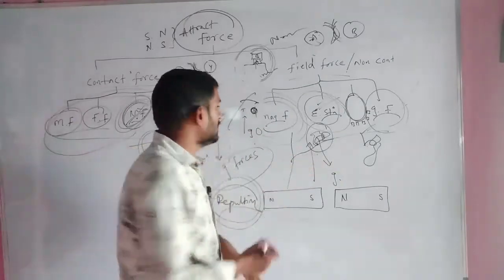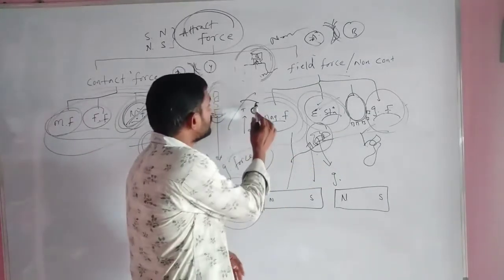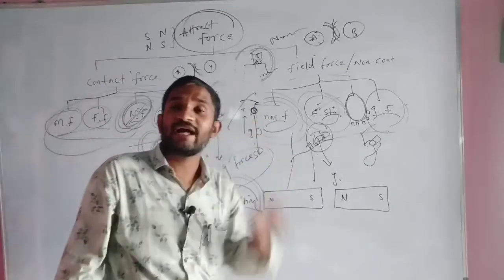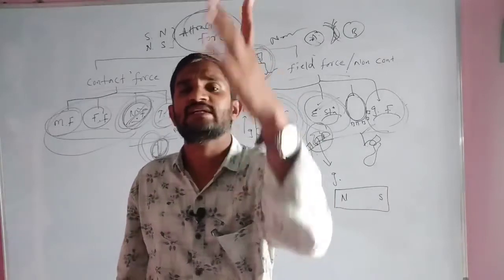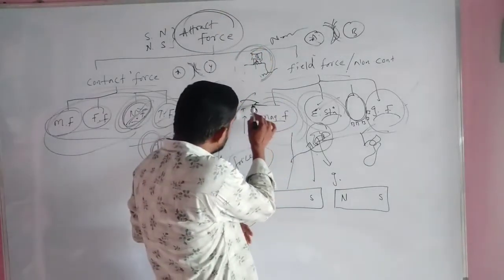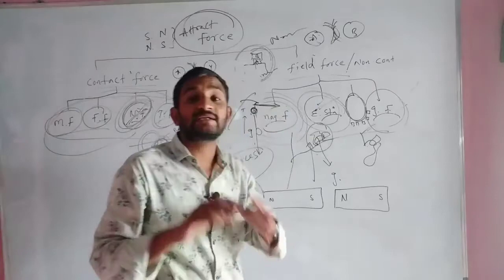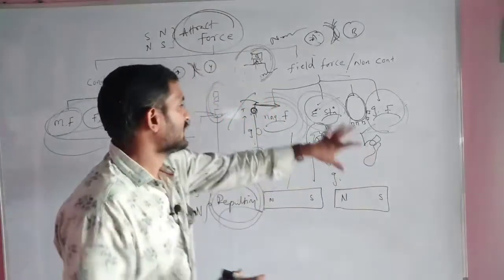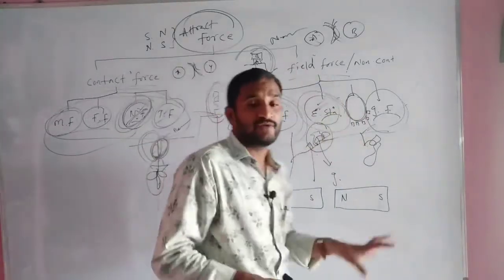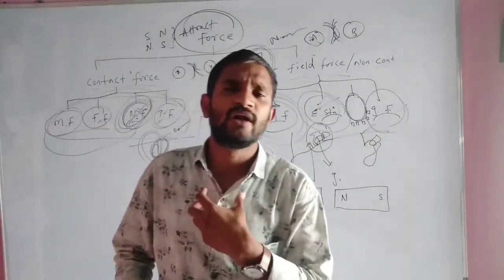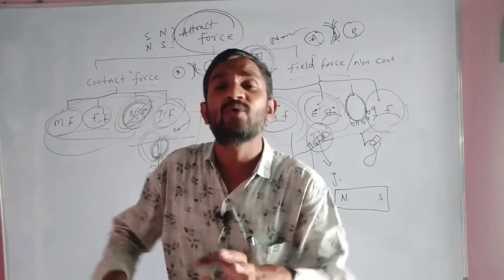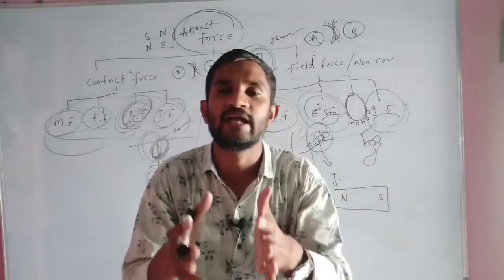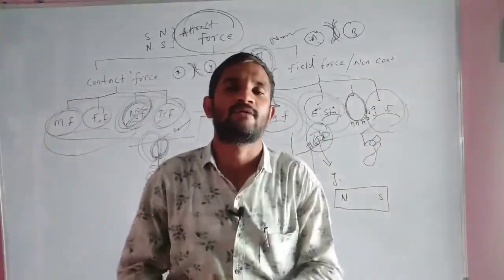In the examination maybe I can give this diagram only. Here which kind of forces are working? In the downward direction, which kind of force is working? Gravitational force is working. Here in between, which kind of force is working? Tensional forces are working. This is an example of the gravitational force in everyday life. Not only the example I told, you have to write any example. You have to apply the concept to our everyday life, and you will get more examples.